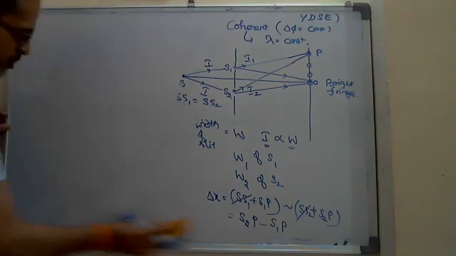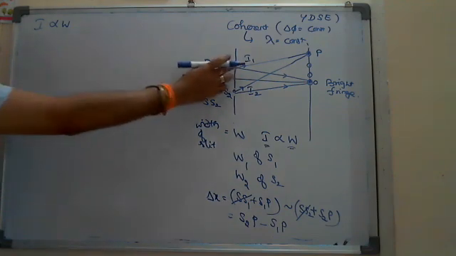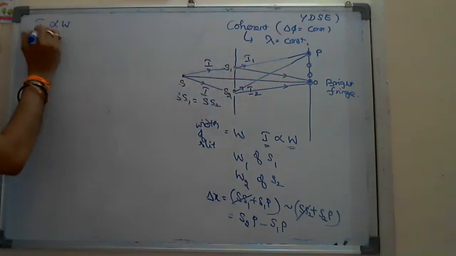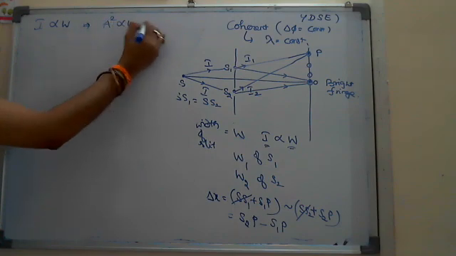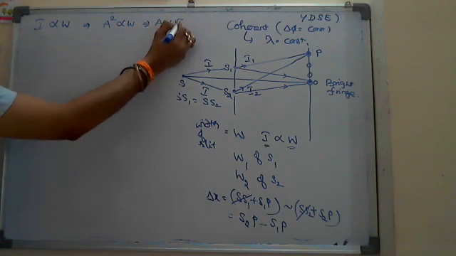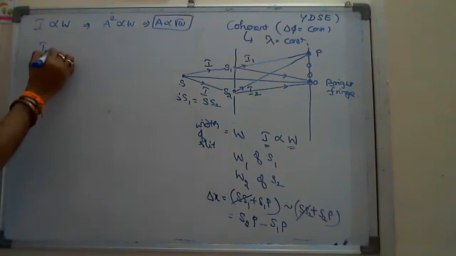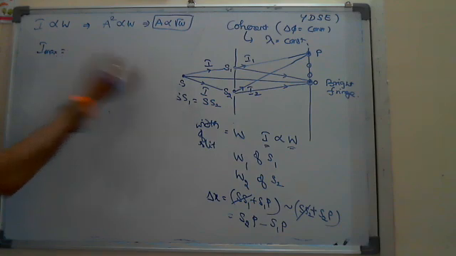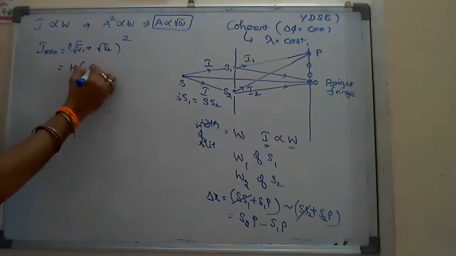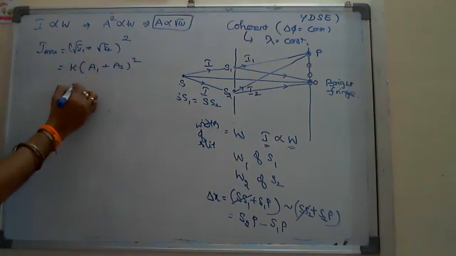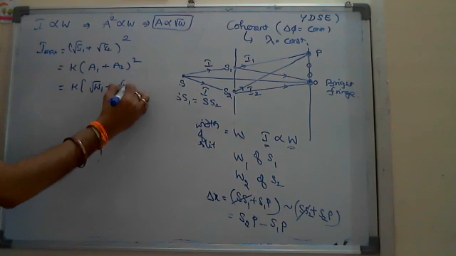And then here, I already told that intensity is directly proportional to width. Meaning the amplitude of light coming from the two sources: intensity is directly proportional to a square, so a square is directly proportional to W. That implies A is directly proportional to root W. So if they ask what will be the maximum intensity at one point, I told you, root I1 plus root I2 whole square. That you can write in terms of k into (a1 plus a2) whole square, and in terms of k into (root w1 plus root w2) whole square.